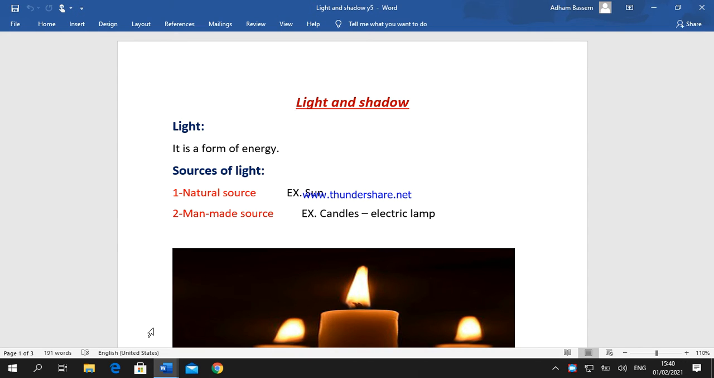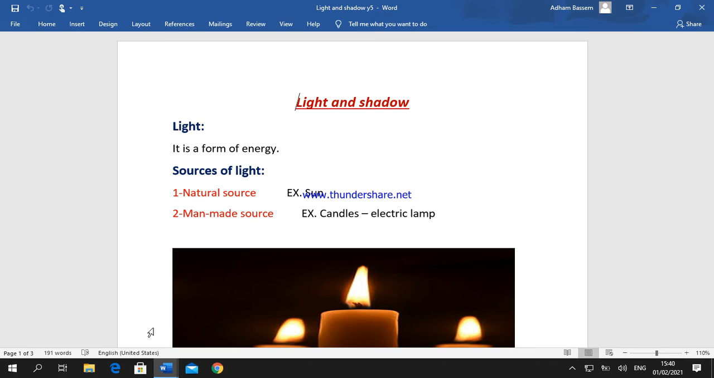Let's begin chapter 5 in the textbook. Chapter 5 talks about light and shadow. We know that we have many forms of energy, like heat energy, sound energy, electric energy, and light energy. So light is considered a form of energy.